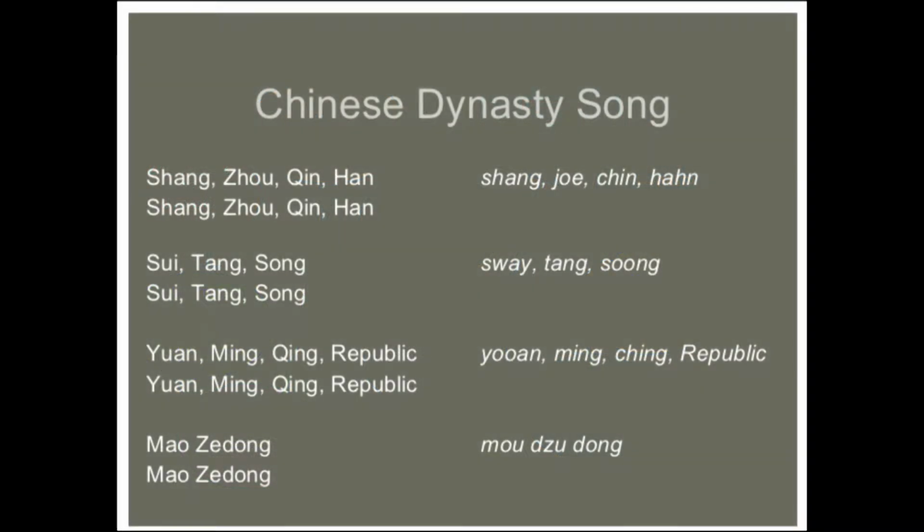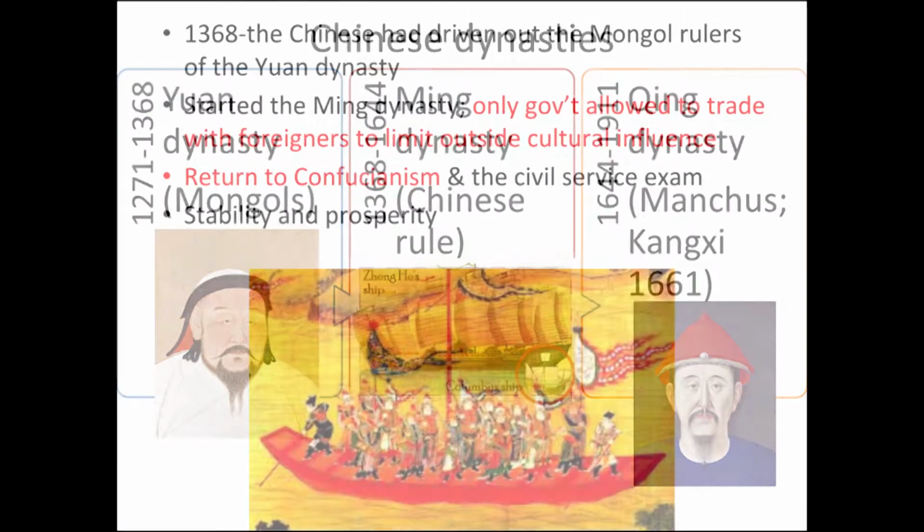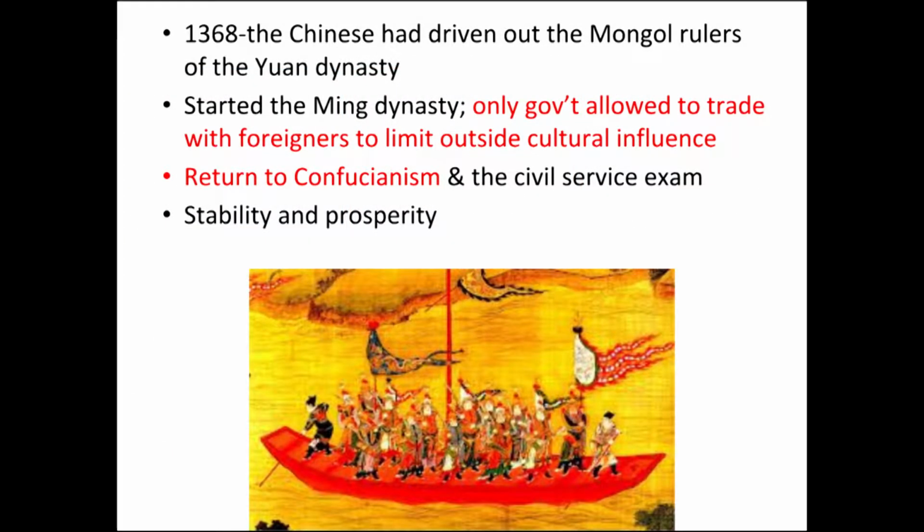So today we're going to be talking about the Yuan, Ming, and Qing dynasties. These are dynasties that last from about the 1200s, in the time of the Mongols during the Yuan dynasty, all the way to 1661. So we're getting pretty close to modern history. In the Yuan dynasty, around 1368, the Chinese drove out those Mongol rulers.